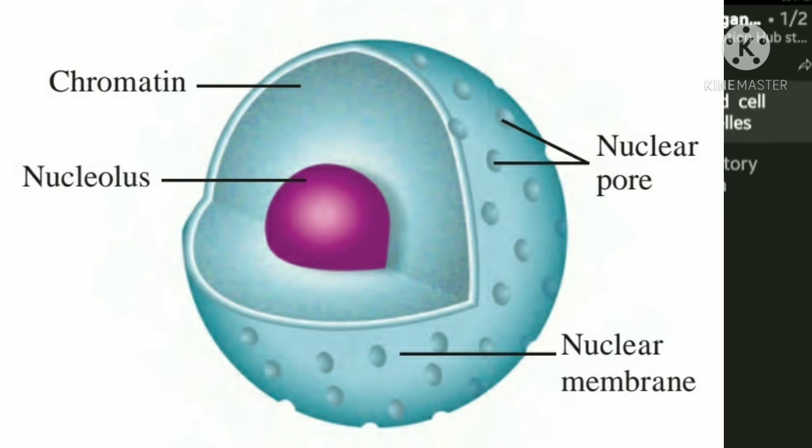Nucleus is covered by a double-layered porous membrane. One rounded nucleolus is present in the center. The network of chromatin fibers is present in the nucleus. The main function of the nucleus is control of all metabolic activities of the cell and cell division. Transmission of heredity from parents to offspring is also a main and important function of the nucleus.